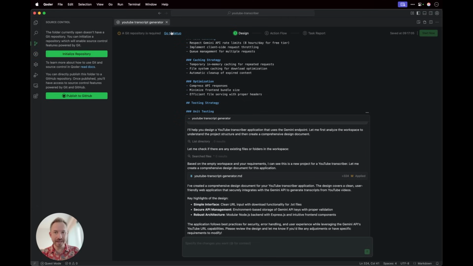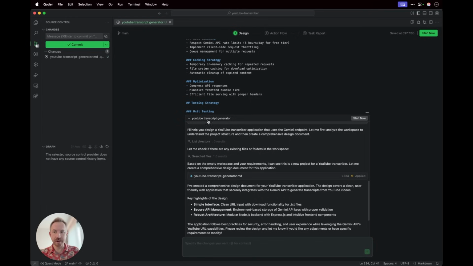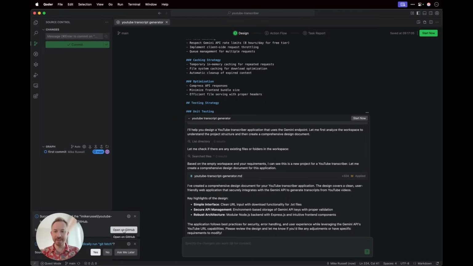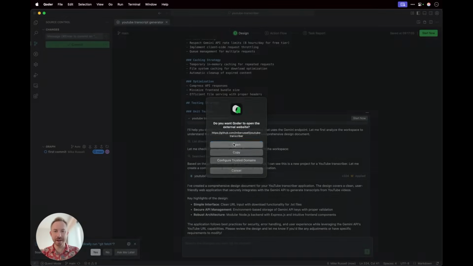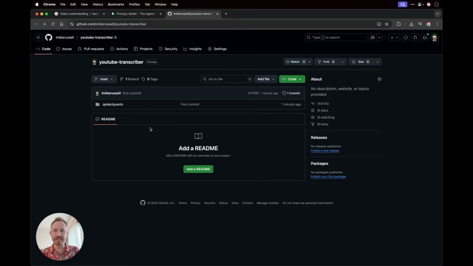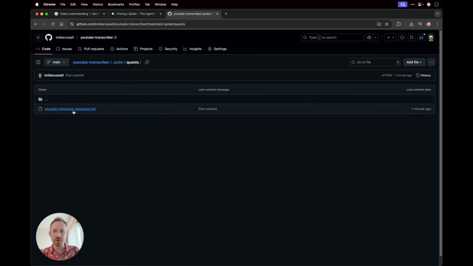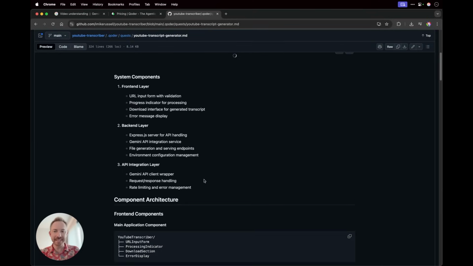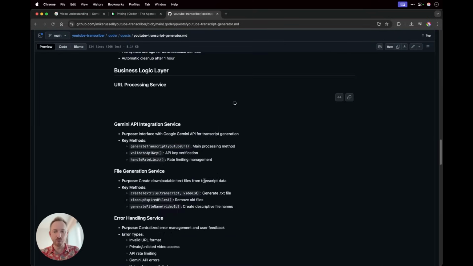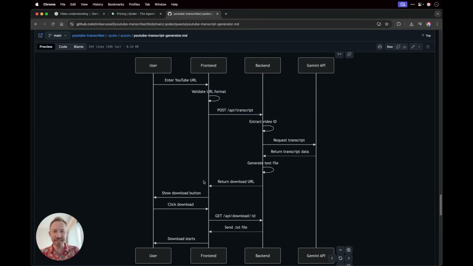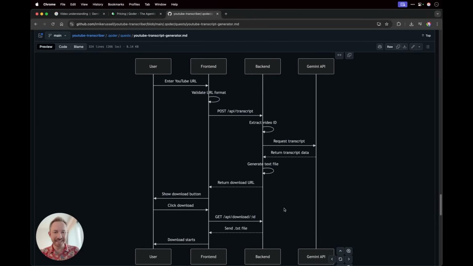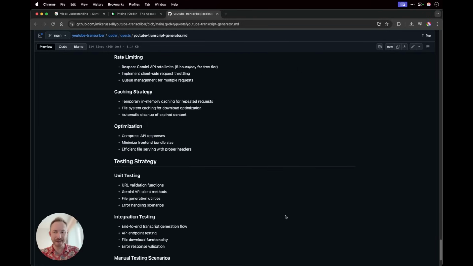Now I can see already here it's asking me to set up a Git repository, so I'll go ahead and do that. I'll initialize a repository on my own Git. I'll just type first commit, and we can publish this branch. And there we go, that's done. If I open on GitHub, you'll see immediately it's initialized a small repo with the Qoder quests in there. And you'll see my YouTube transcript generator markdown file is there, ready to be used with all of the information that's needed. And this is actually quite a comprehensive workflow as to how my app is going to work.